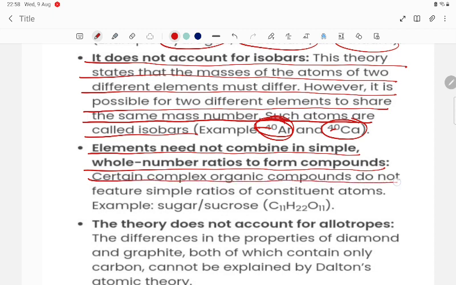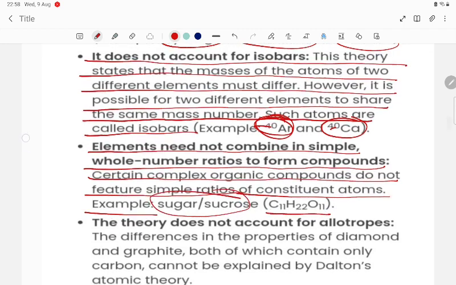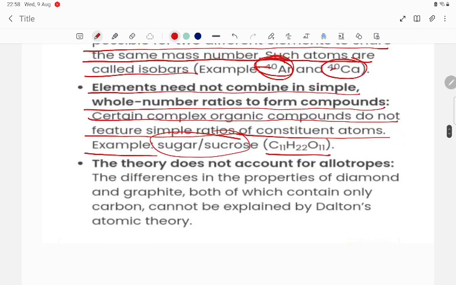Elements need not combine in a simple whole number ratio to form a compound. Certain complex organic compounds do not feature a simple ratio of constituent atoms. For example, sugar sucrose, C12H22O11. So this is not a simple whole number ratio.